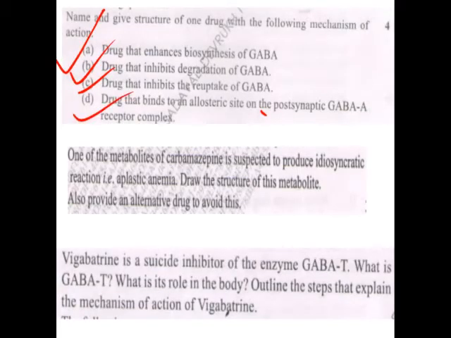A drug that binds to the allosteric site of the GABA receptor complex. So benzodiazepine drugs, you can write down diazepam and clonazepam. Here you have to write down their structure and their name. Okay, so this is for 4 marks.